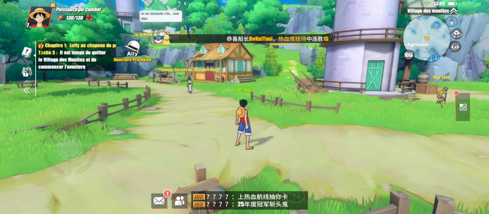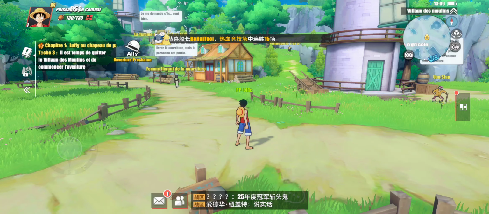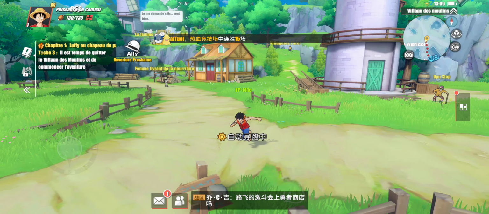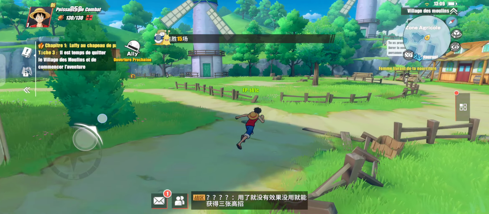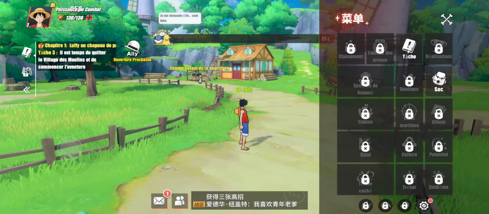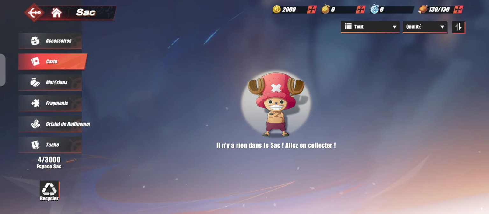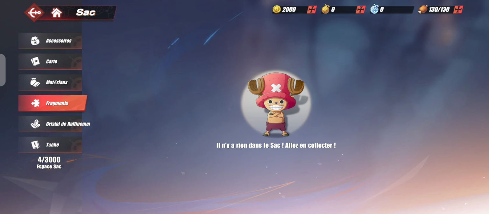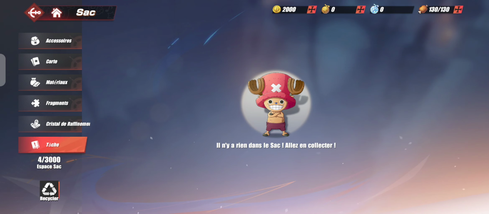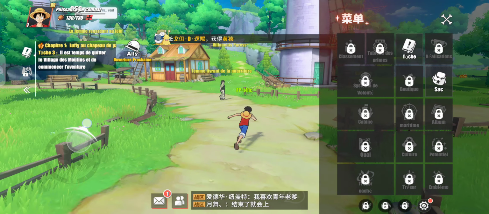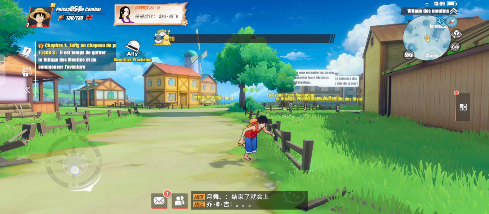And yeah, now as you can see, this is chapter 1, Luffy au chapeau de whatever. I don't really speak French, so I don't know what that is, but yeah, we can see our items, materials, fragments, crystals. I don't know what tache is, but yeah. So yeah, this is basically how it works.